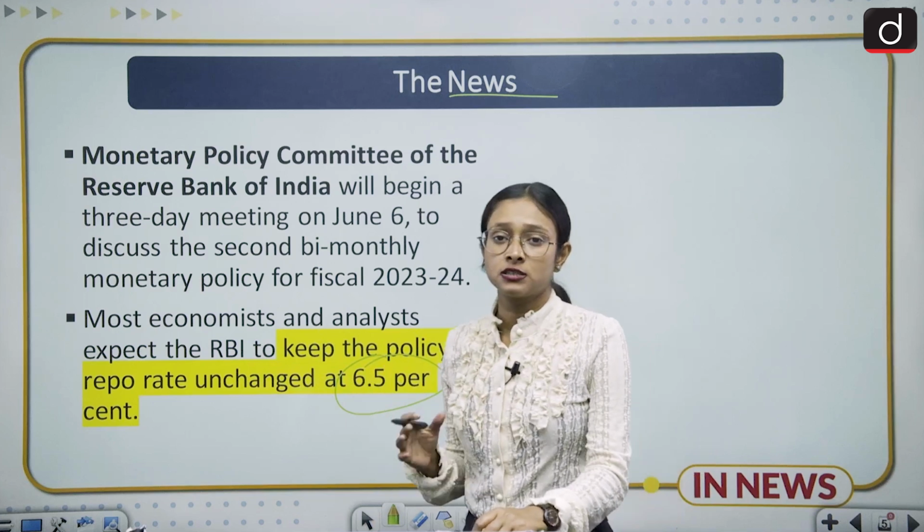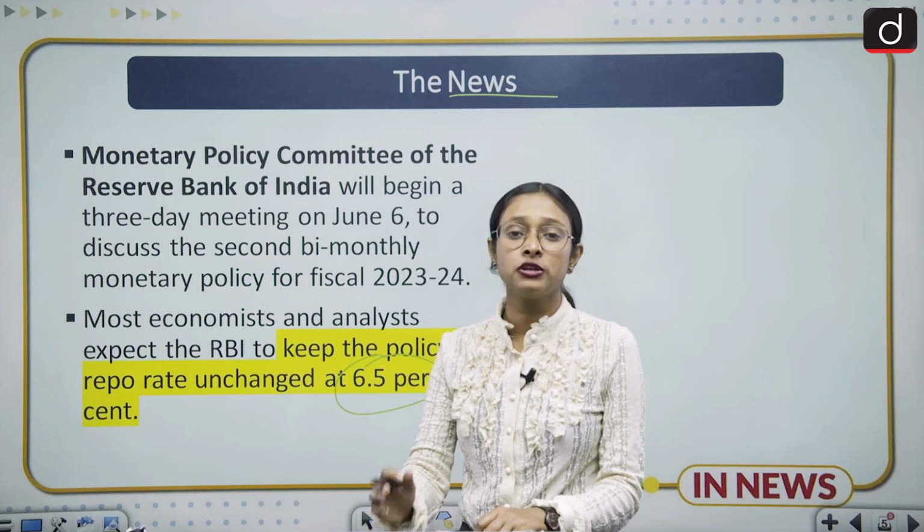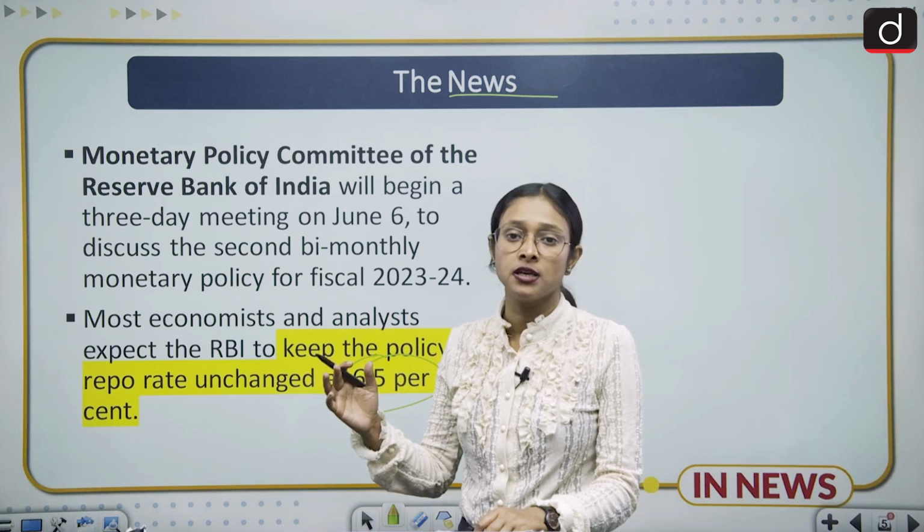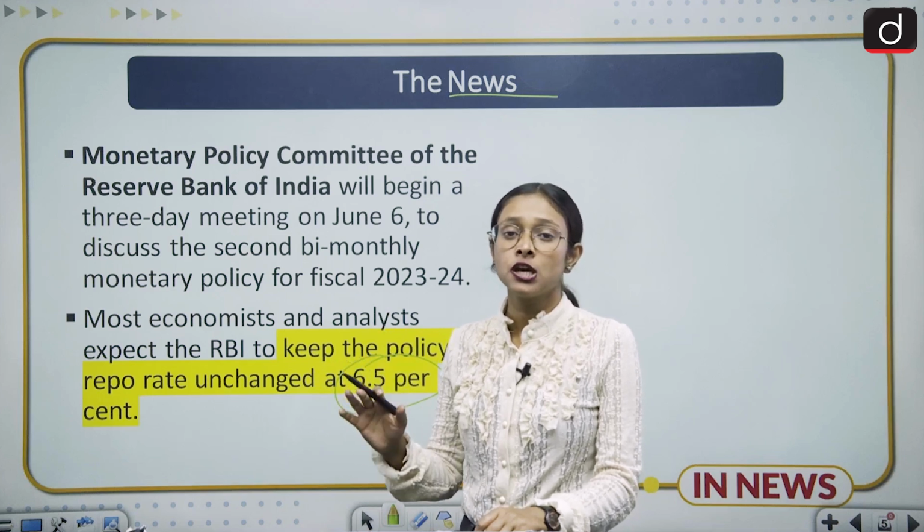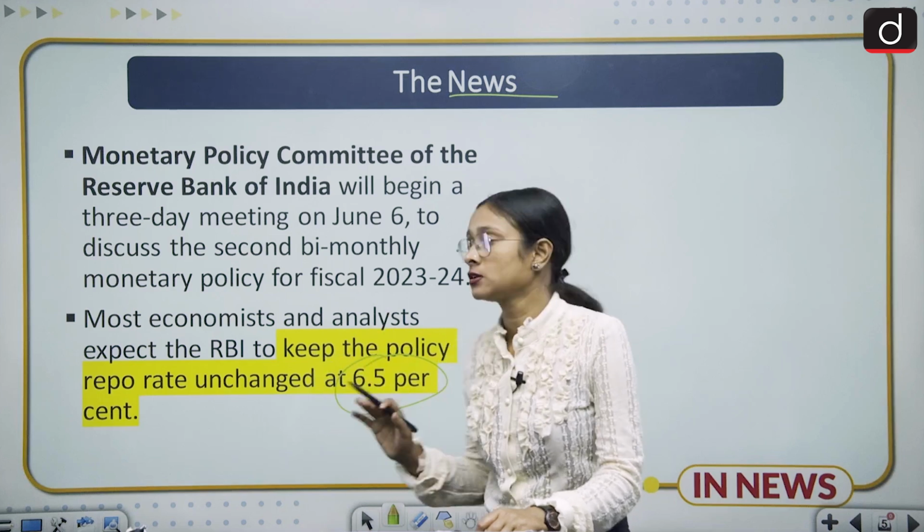Before moving ahead, this is a homework question for you: who is the present governor of RBI? I know this is a very easy question, but you need to remember all these things. Moving ahead,